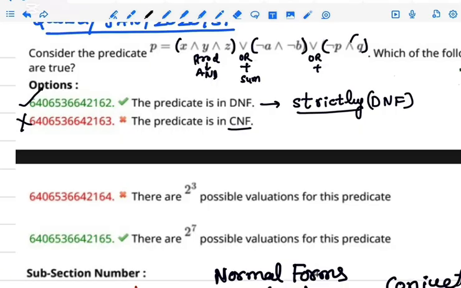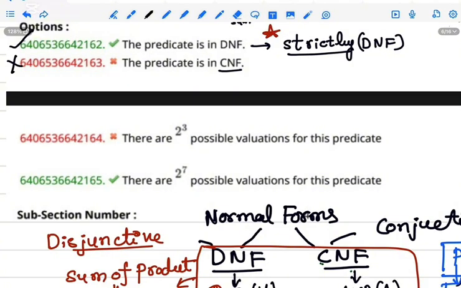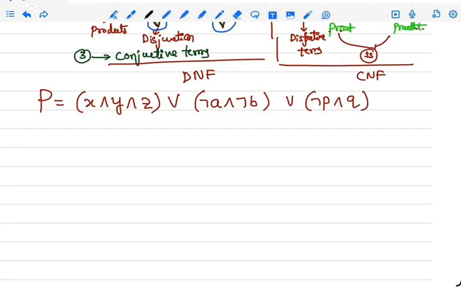You can remember this one also. Sometimes they ask this term. Strictly DNF: inside only AND. All the disjuncts have AND gates inside the terms, and outside is only OR gate. There are 2^3 valuations for this predicate. Valuations are rows in a truth table.